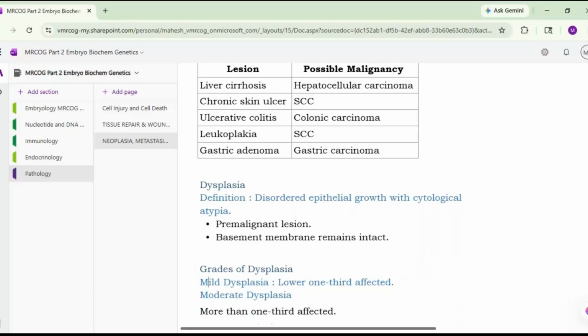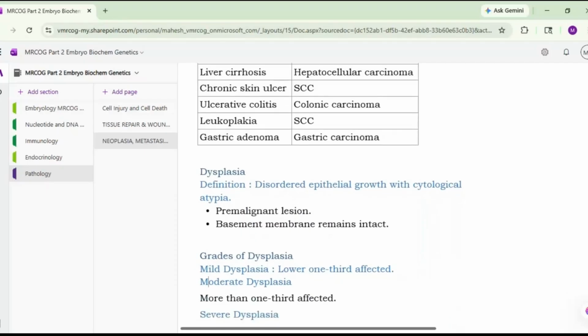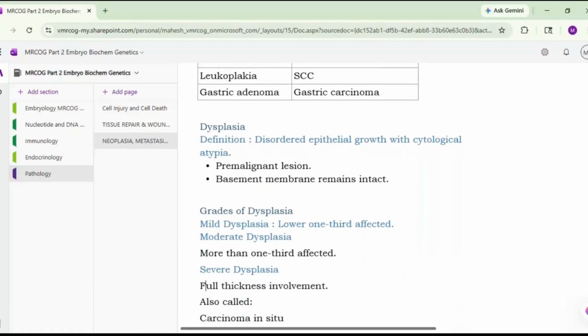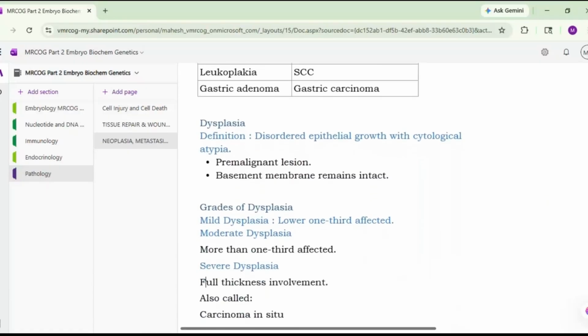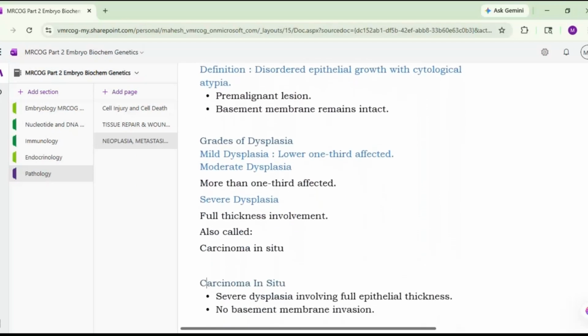Then there are grades of dysplasia. It may be mild dysplasia when it is restricted to the lower one-third of the epithelium which is affected. Moderate dysplasia when more than one-third of the epithelium is affected, and severe dysplasia when the full thickness involvement is there. It is also called as carcinoma in situ.